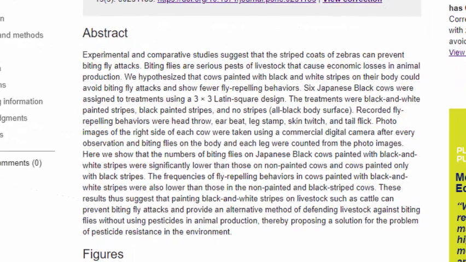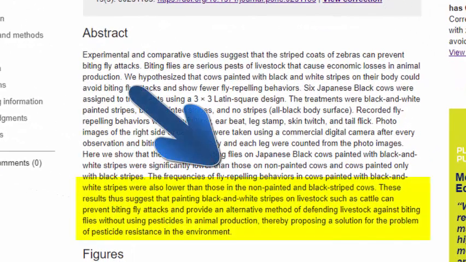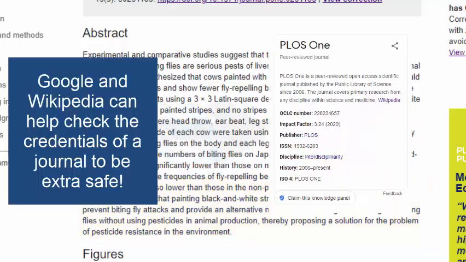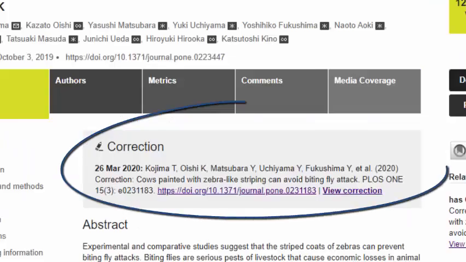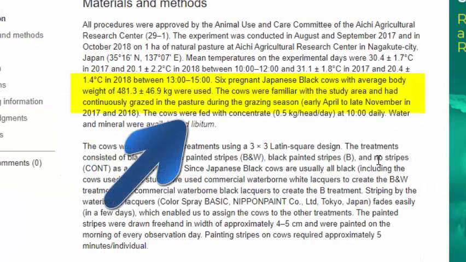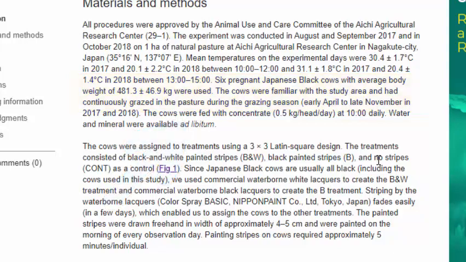By reading the abstract and the conclusion of this article, we can see that this research study does match the newspaper article, and it is from a reputable, peer-reviewed journal. Something to note is that there is a correction, and the methodology used in this study only studied 6 cows. So comparing or seeking other studies on cows and biting flies might be helpful to really back up these claims.